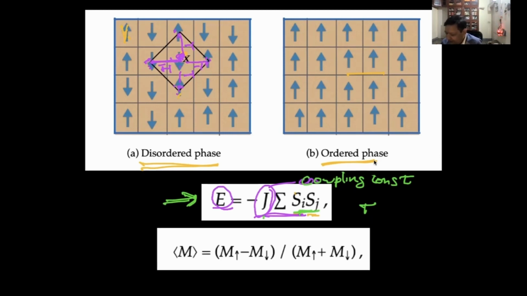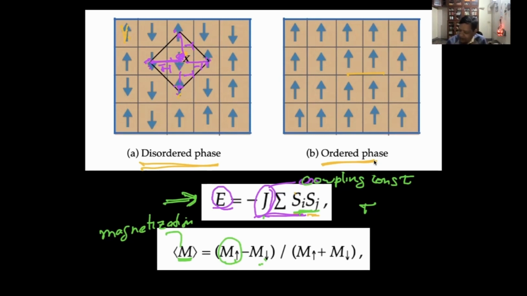So we also define a function, average magnetization. This is called M, magnetization. It is basically M up minus M down divided by the total number of spins. So if M down is 0, all of them are up, then I'll get this to be plus 1. Imagine that all of them are down, then M up becomes 0, and everybody is down, so it will be minus 1.